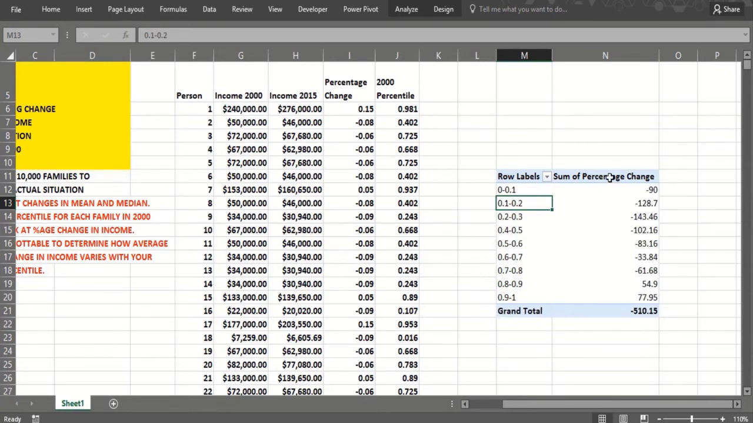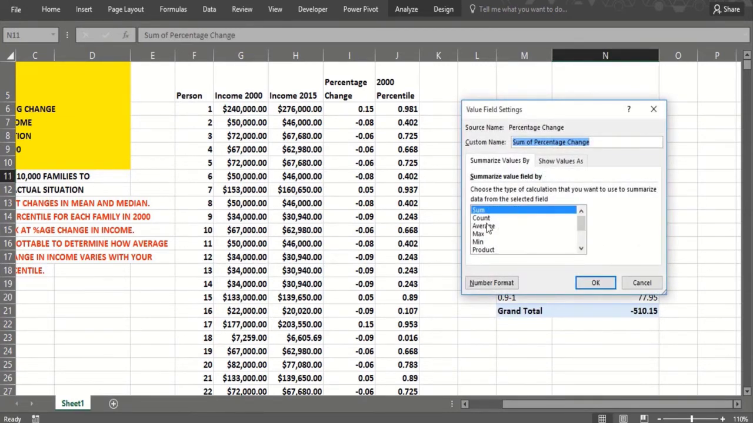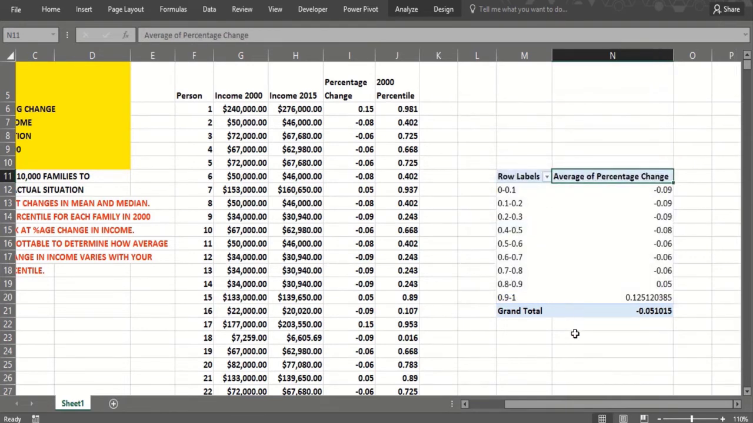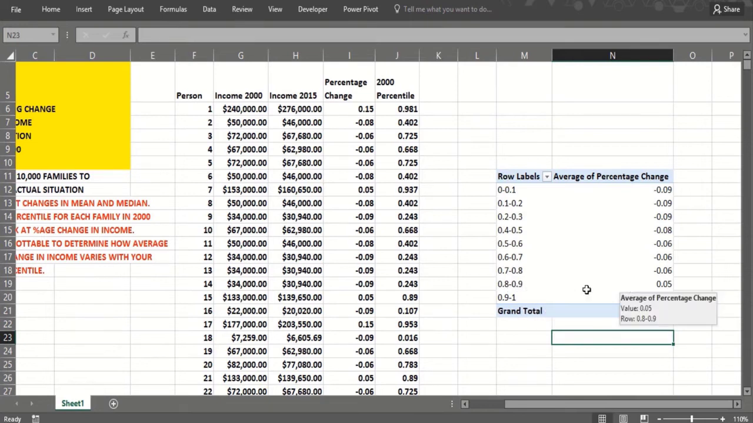Now I don't want sum of percentage change. I want the average percentage change. Okay. And so now if we look at this, we can see in your bottom 10% through the bottom 30%, your income dropped around 9% on average. Then 8% if you're in the 40th to 50th percentile, then 6% if you're in the 50th to 80th percentile. But if you're in the 80th to 90th percentile of income, you went up 5%. And if you're in the top 10%, you went up 12%. Okay, and the average change of all these numbers was minus 5%.